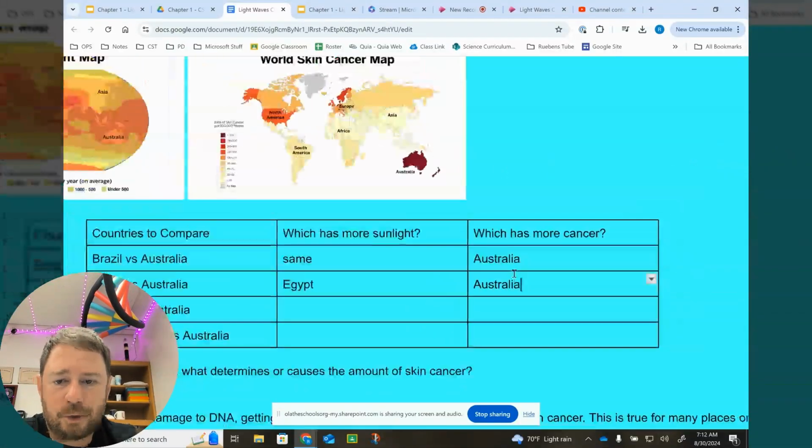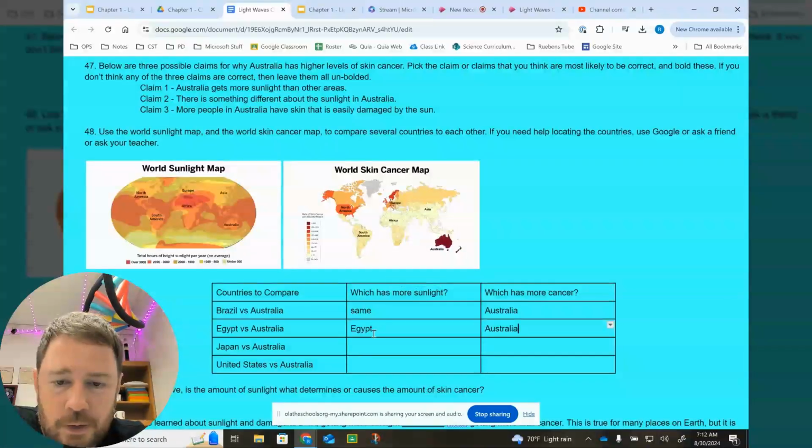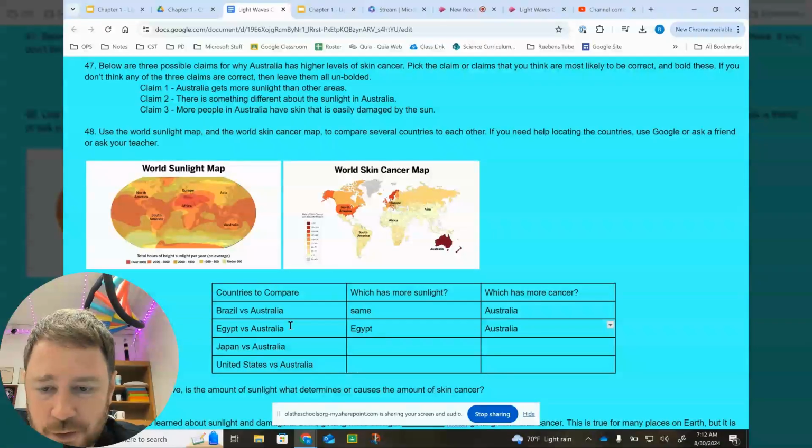So for this one, if claim one was true, and the amount of sunlight is the reason that there's lots of cancer, we would actually expect Egypt to have higher levels of cancer because it gets more sunlight than Australia does. But it, in fact, has less cancer than Australia. So claim one is probably false based on comparing Egypt and Australia.